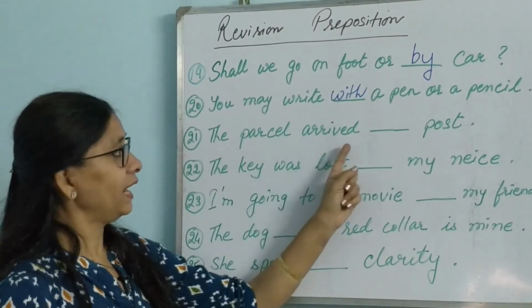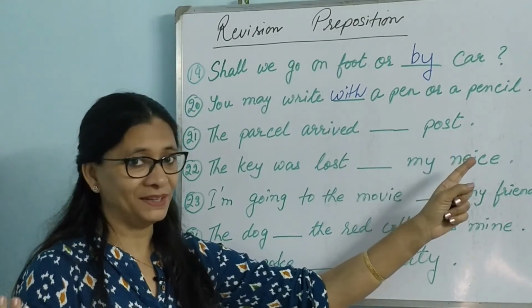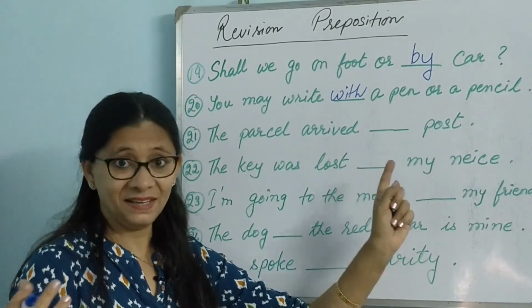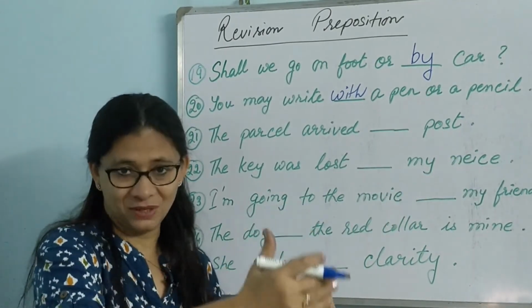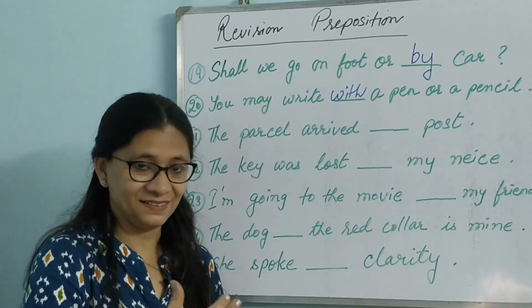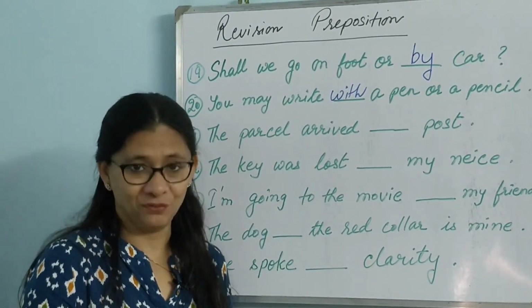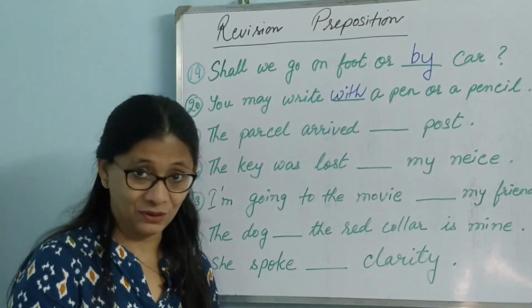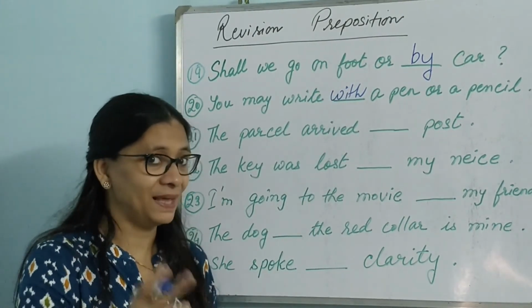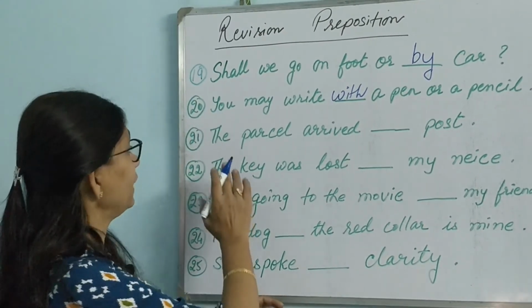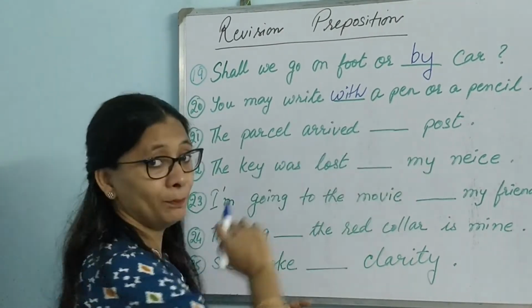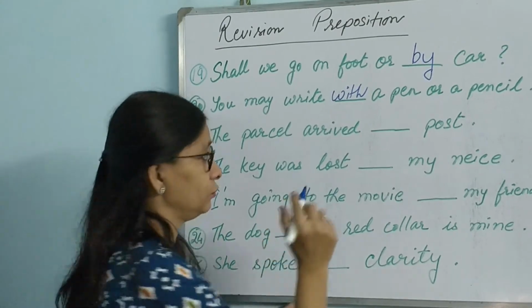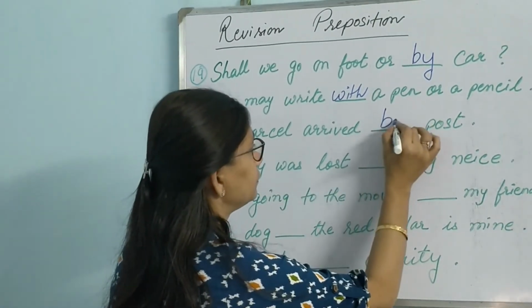The parcel arrived dash post. Again it will be either with or by. See, I have mentioned them all sequentially. I didn't mix all these sentences, otherwise it would have become very confusing. So for the ease of purpose, I have kept them all segregated. But next time I'll mix them up and then give. Okay. The parcel arrived dash post. Again it talks of method. So it will be by.